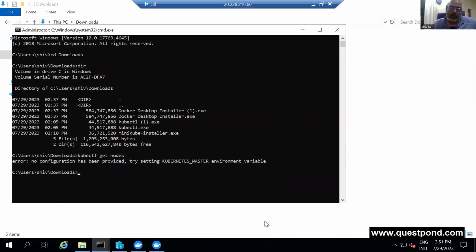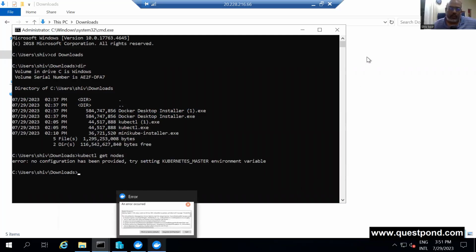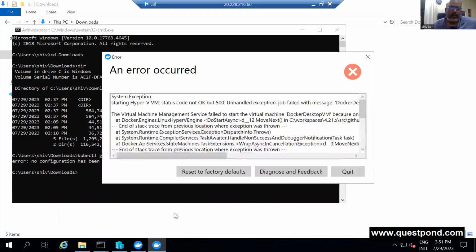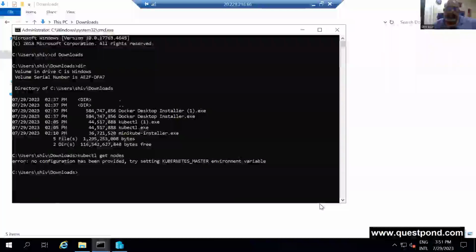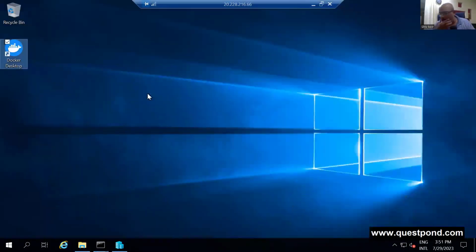So if you have installed Docker here, you can see my Docker installation has gone bad. So let me start with... fail to start the engine. Why? I don't know, right? So I've installed Docker. In case you don't know Docker, please see my past videos. This Docker I have configured for Windows.